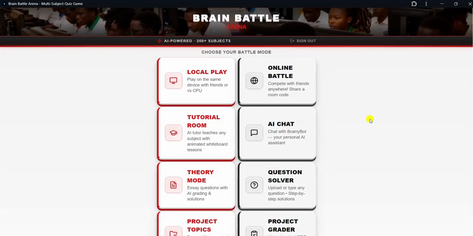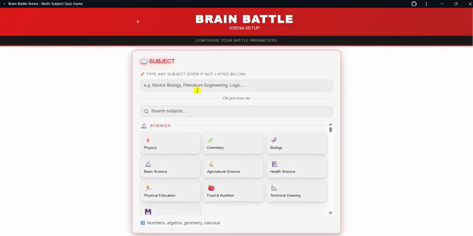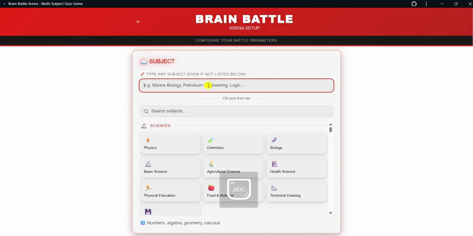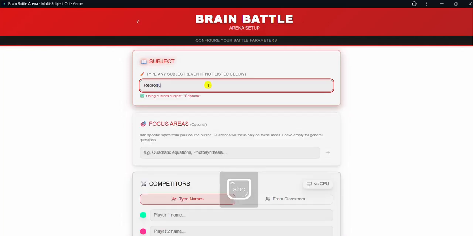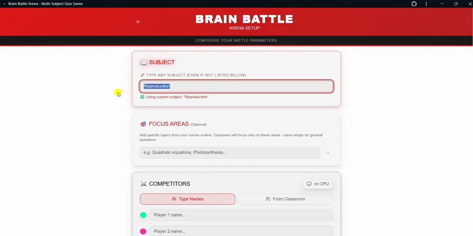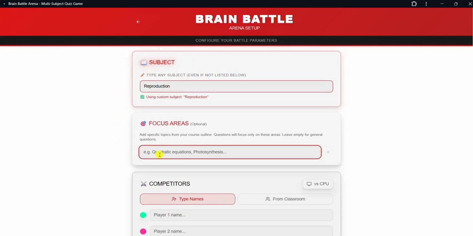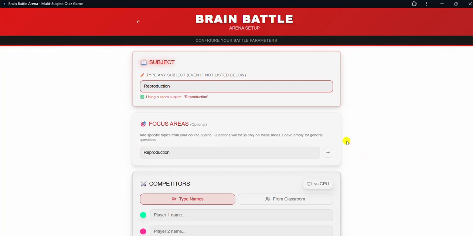So the app can take you to a local play. This is where the competition starts. At this point, you can choose any topic. Students can be in a learning ground, in a group lesson or something like that. Choose any topic. Let's say reproduction, for instance, under biology. You can just choose reproduction. This reproduction is their focus area. They will just come here and say reproduction.